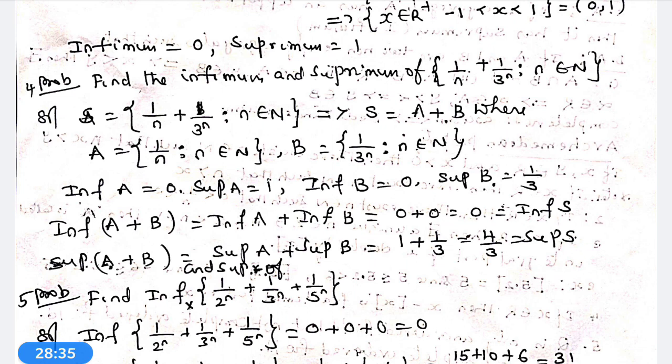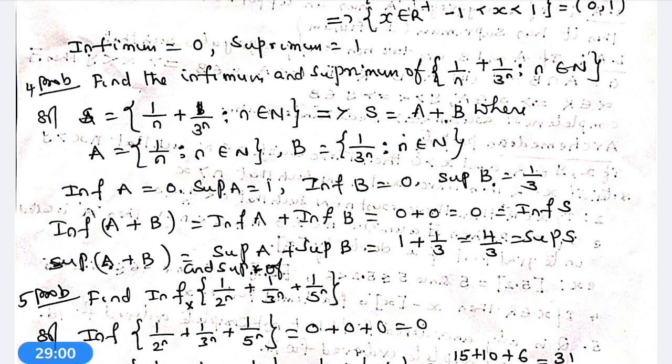Now, infimum of B is equal to 0, supremum of B is equal to 1 by 3. Now, infimum A plus B is equal to infimum A plus infimum B. So, 0 plus 0 is equal to 0. That is infimum of S. Supremum S is equal to supremum A plus B is equal to supremum A plus supremum B. 1 plus 1 by 3 equal to 4 by 3.